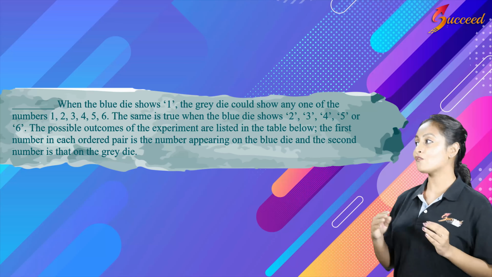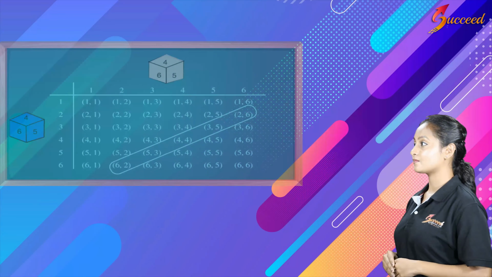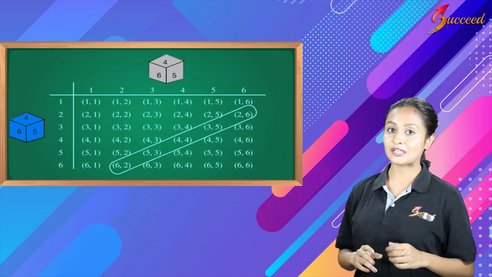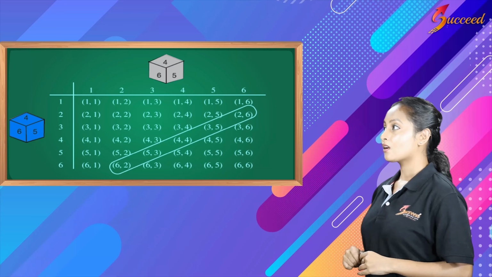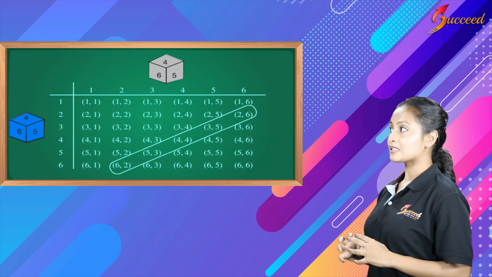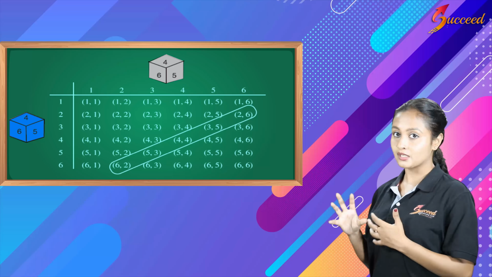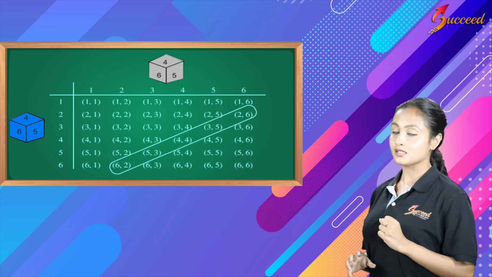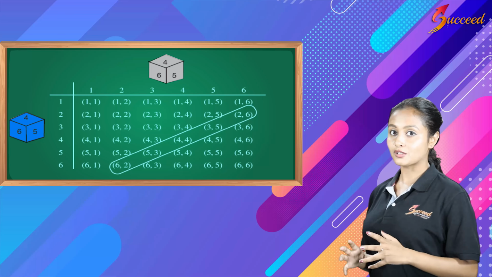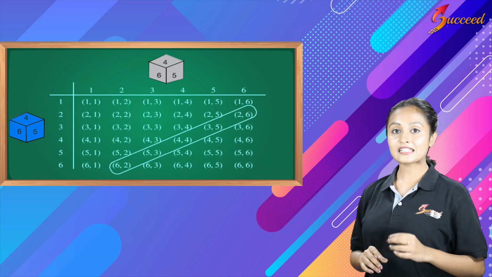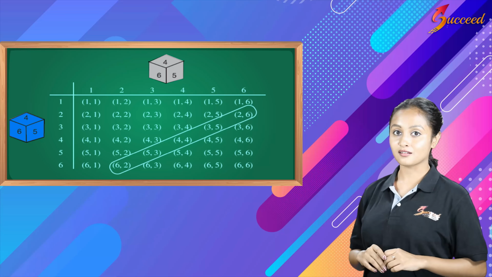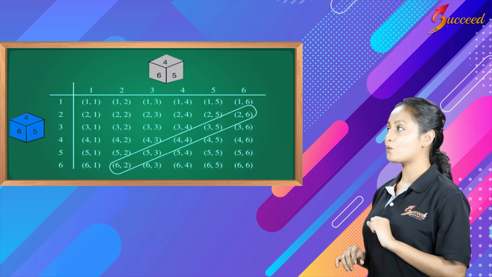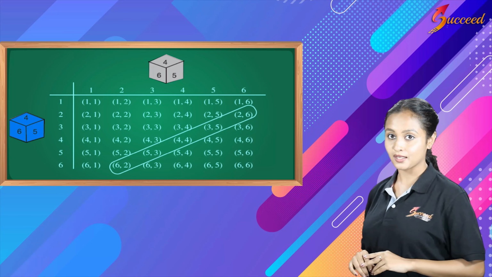Now let us see how we are going to list it down. This would be a lot easier if you write it in the matrix method. On the x-axis, write down one die, let it be the grey die. On the y-axis, write down the other die, the blue die. Now this can be written in the matrix method. Let us place one die horizontally and one die vertically on a plane.